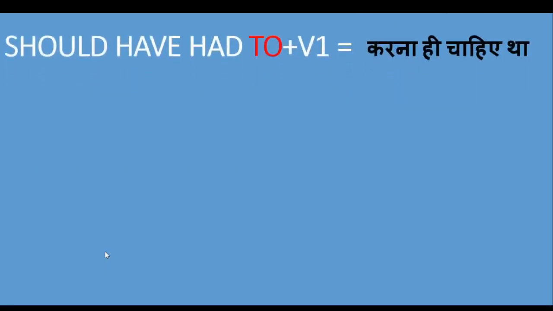And let me show you my second one, "should have had to" plus verb first form. And this modal verb can be used to show some past action that you must have done. And here I want to talk about two words. When "to" comes with the modal verb, it means this sentence is going to show some important and essential action that you must have to do.